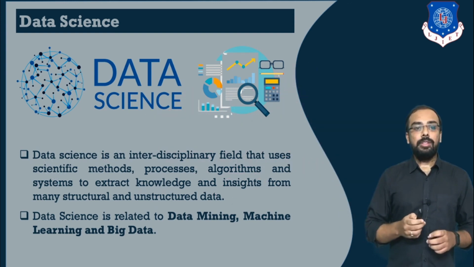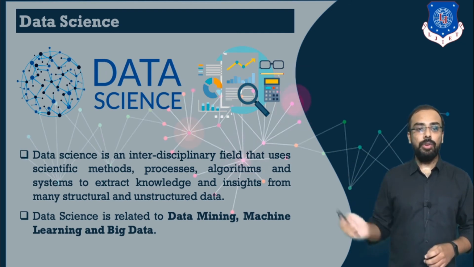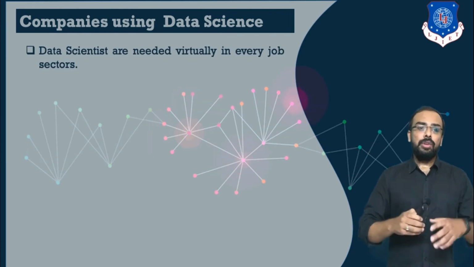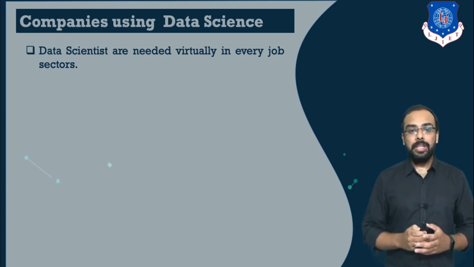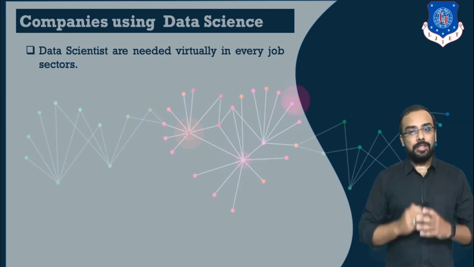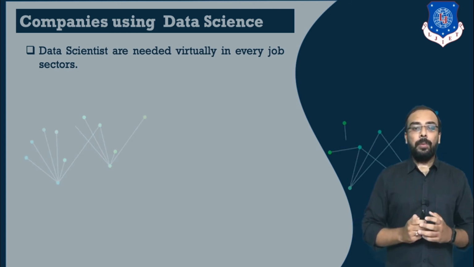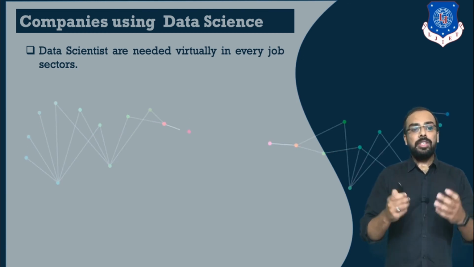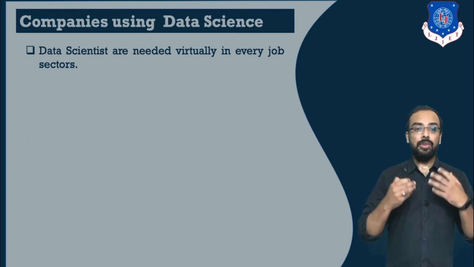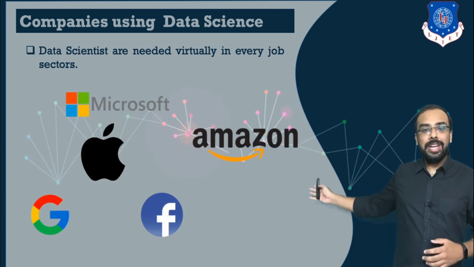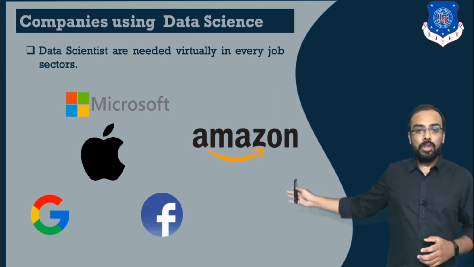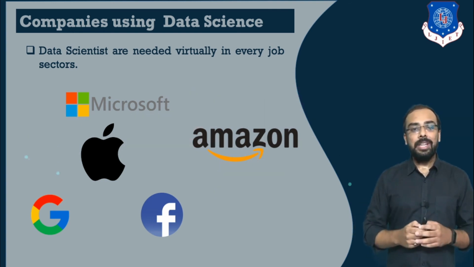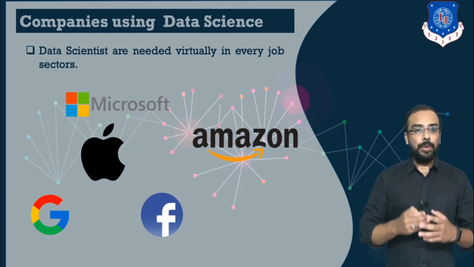Next we should know what are the companies that are using data science. In today's world of data, each and every company that uses data uses data science, and each and every company provides very good job opportunities in this particular sector. Some of the giant tech companies that are using data science are Microsoft, Apple, Amazon, Google and Facebook. These are the top giant tech companies that are using data science for their computation and for performing different applications.